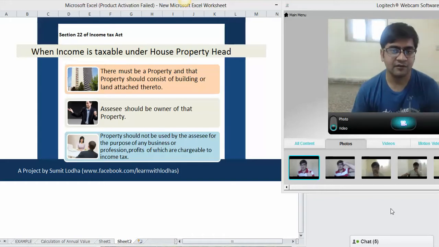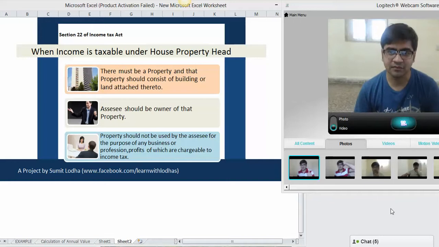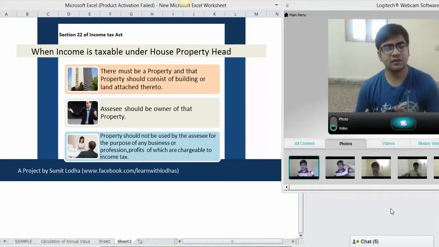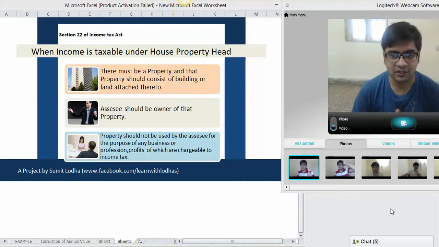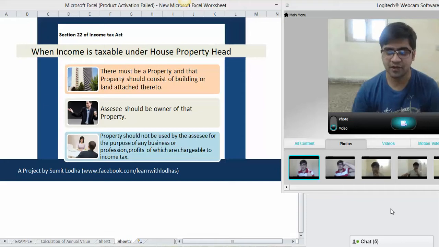If it is not a building and only land, then this head cannot apply to that land. There may be a land attached to a building, and then the house property head can apply. But if it is only land, the income from that land cannot be taxed under the house property head.